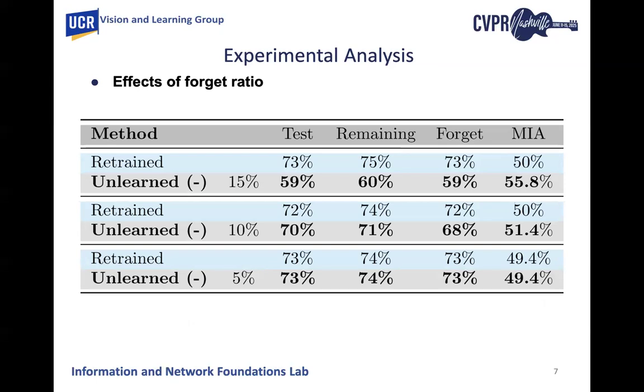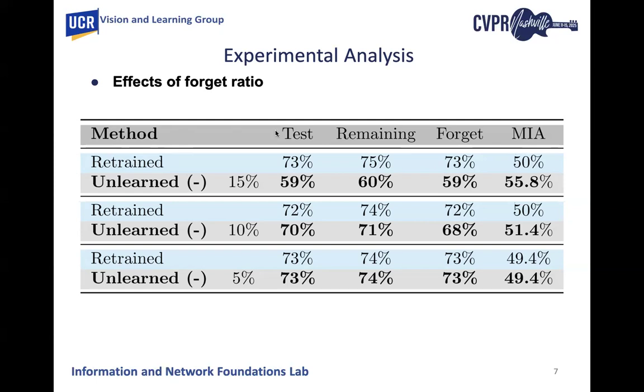Before diving into our experimental results, let me briefly explain the metrics we use to evaluate our method. Starting with membership inference attack, or MIA, this metric assesses how indistinguishable forgotten data is from test data after unlearning. Ideally, a successful unlearning process results in forgotten data acting exactly like unseen test data, meaning the MIA score should approach 50%, as can be seen from the retrained line.